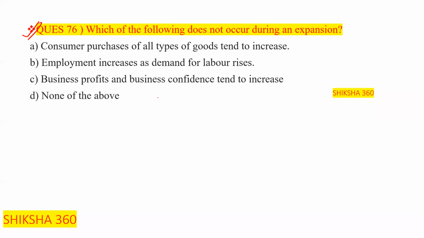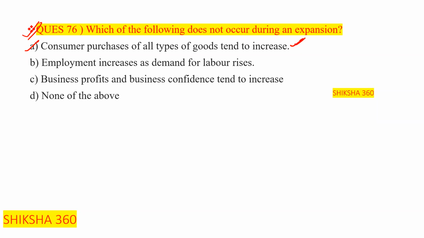So the first one is, consumer purchases of all types of goods tend to increase. In the time of expansion, this one will happen. So this one is correct, because consumer purchases of all types of goods tend to increase.